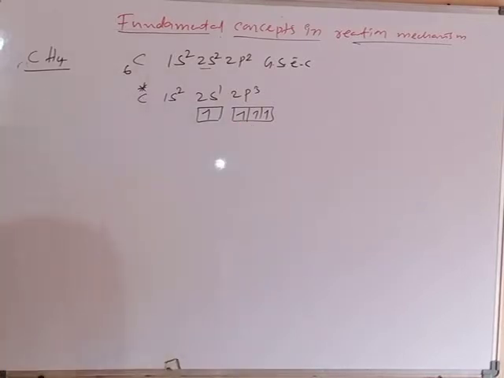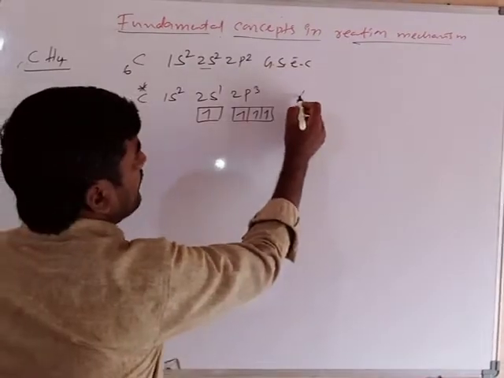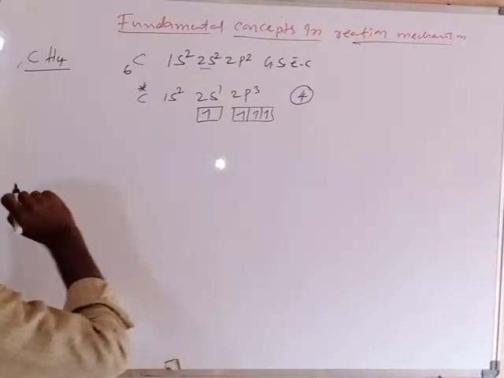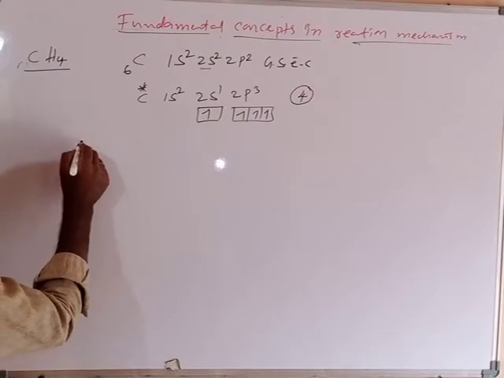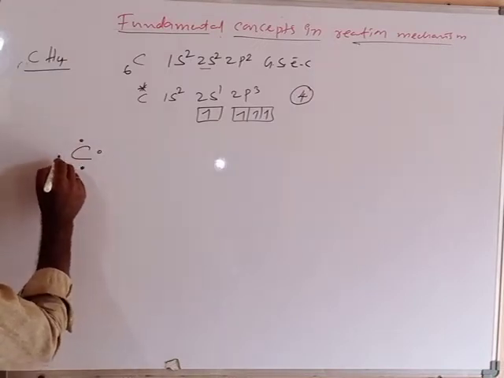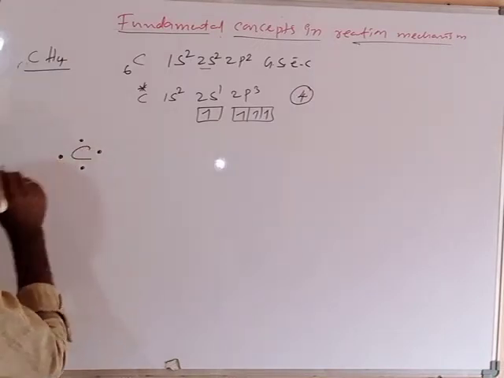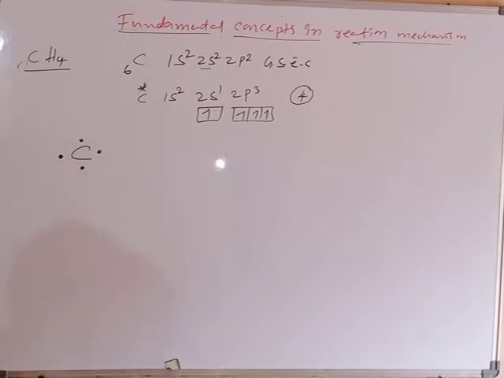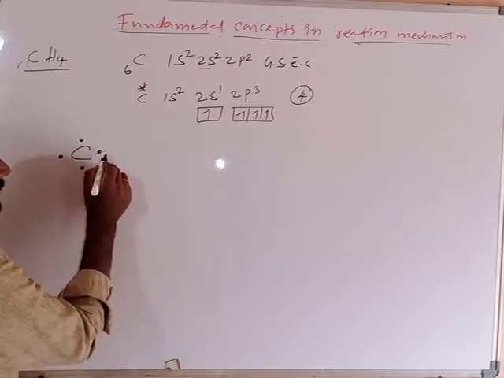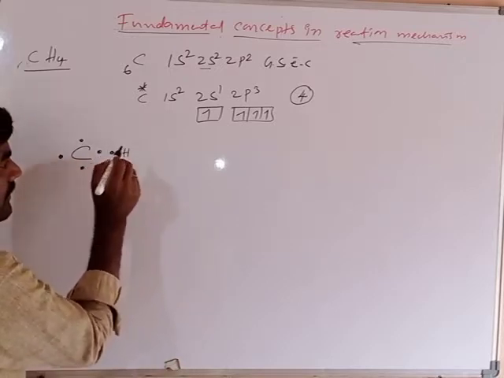To complete the octet of the carbon atom, 4 electrons are required. To complete the octet, it contributes 1 electron to the hydrogen atom.